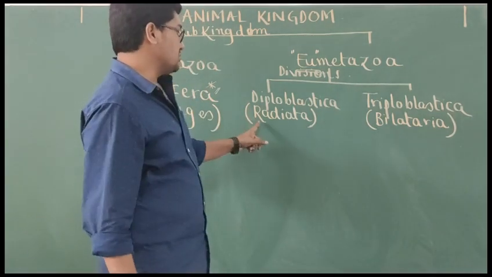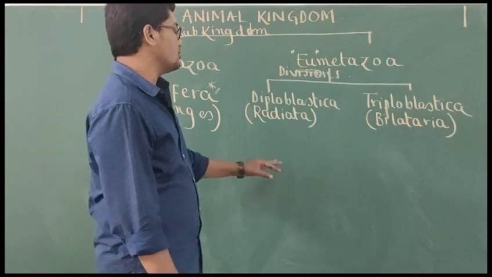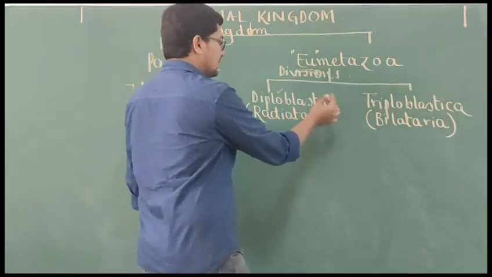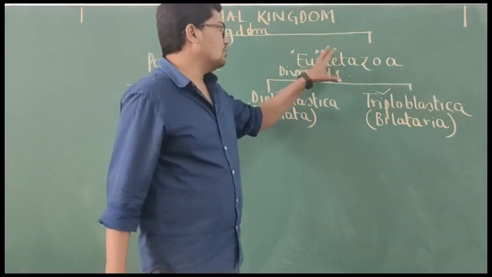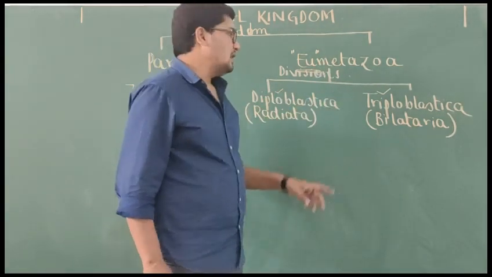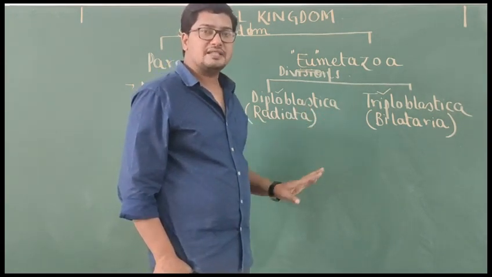Diploblastica is also called Radiata. Triploblastica is called Bilateria. Here Diploblastica and Triploblastica, the name itself indicates. So the true multicellular animals can be classified into diploblastic animals and triploblastic animals.